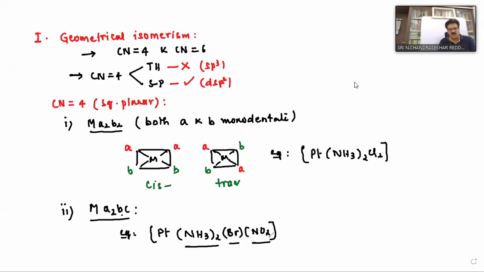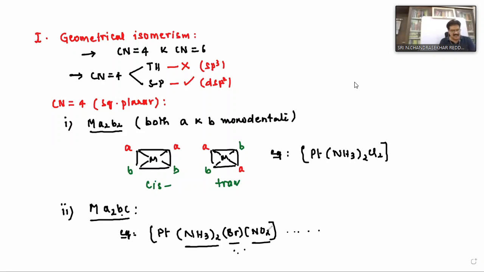Why? Because NO2 is there. NO2 we can also write as ONO, isn't it? That point we should remember. So they ask the question, and sometimes they may give this example: so-and-so complex can exhibit only geometrical isomerism, only linkage isomerism, or both geometrical and linkage isomerism. The answer should be both. Why? Because NO2 is there. Is this clear? Yes, sir.